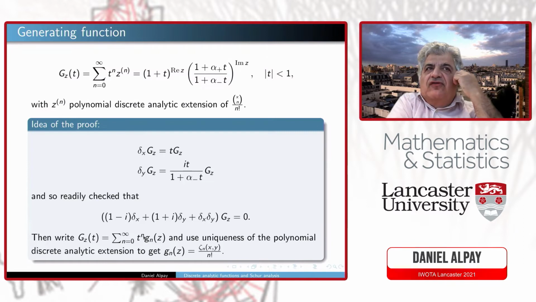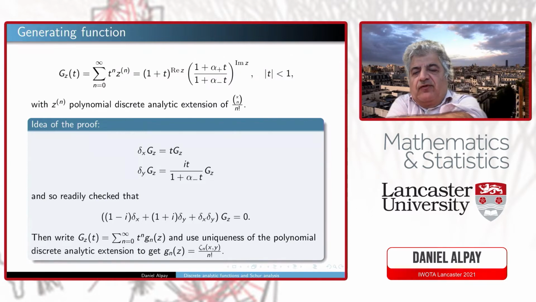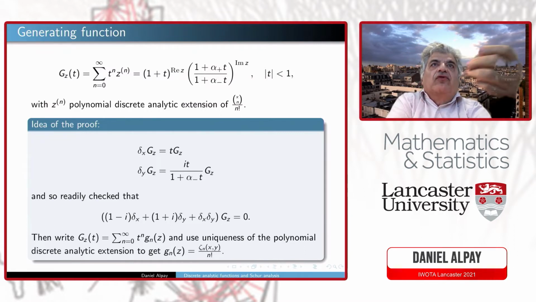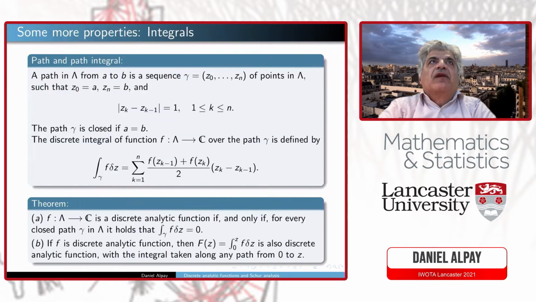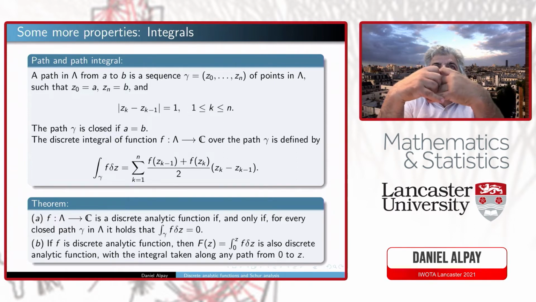So the reason I put this slide really is to stress the importance of the two shifts. One shift would not be enough here. In opposition, if you want, with a classical case where you have a backward shift and basically one variable, and that's enough. I had mentioned at the beginning that for discrete analytic functions, one way was having the mesh go to 0 and we get to the Cauchy-Riemann equation.